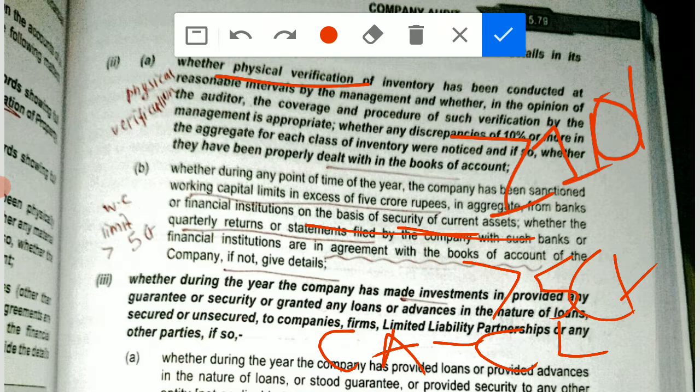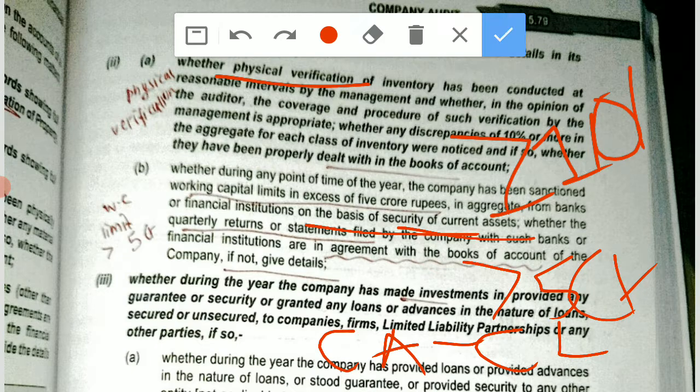In this point it is written that if the working capital limit is in excess of rupees 5 crore and they have kept their current assets as security, उन्होंने अपने current assets को security की तरह रखा है और उसके बदले में उनको working capital limit मिली है in excess of 5 crore rupees. ठीक है, तो फिर उस सिचुएशन में आपको ये चेक करना है कि जो क्वार्टरली रिटर्न्स हैं और जो स्टेटमेंट्स हैं वो कंपनी ने ठीक से फाइल किए हैं या नहीं, और अगर उन दोनों में कुछ चेंज आ रहा है बुक्स ऑफ अकाउंट्स और जो स्टेटमेंट्स फाइल हुए हैं, if there is any major change between returns and statements that were filed by the company with the books of accounts, then you have to check, and if there are differences then you have to give the proper details.